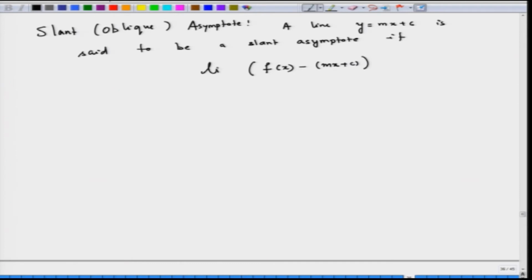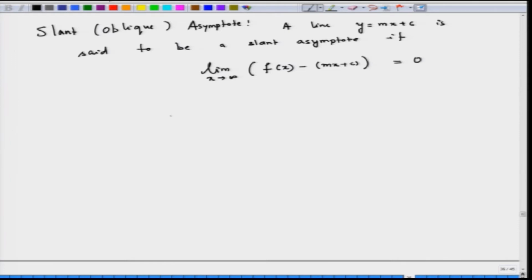Now, I take the limit x goes to infinity. If this is equal to 0, then we say that this line is a slant asymptote for f.